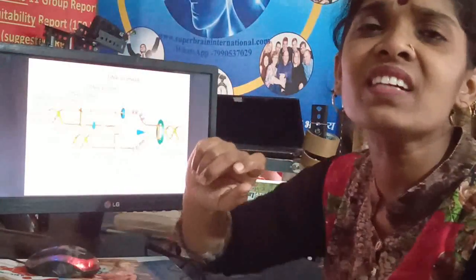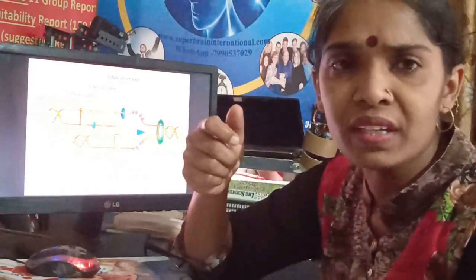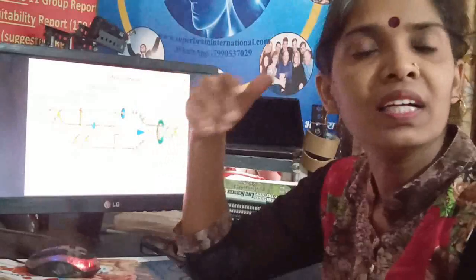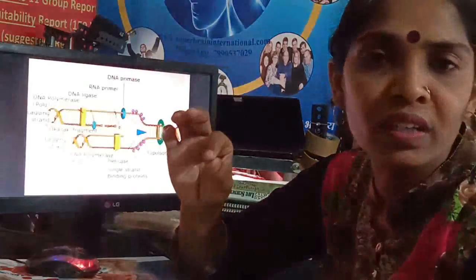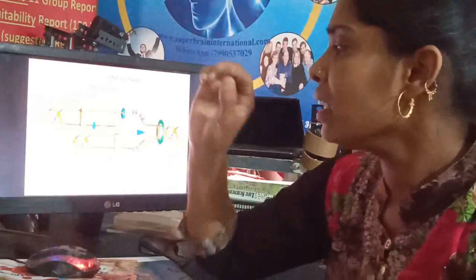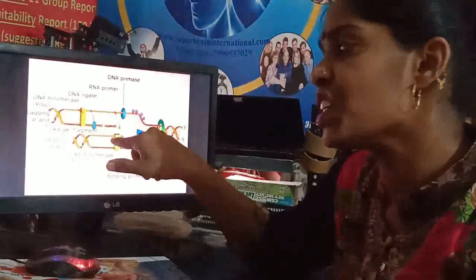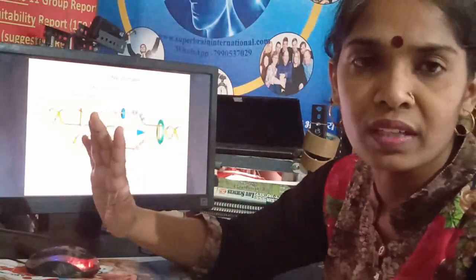It is like the starter of your vehicle. If the starter is not there, your vehicle is not going to start at all. It may have a full tank of petrol or a good battery or whatever, but if the starter is not there, the vehicle is not going to start. Same like that, if ORI is not there, DNA replication is not going to start.